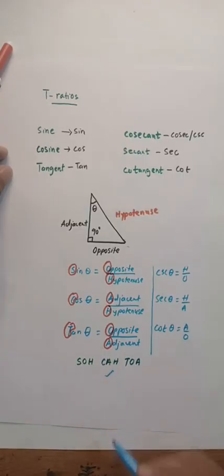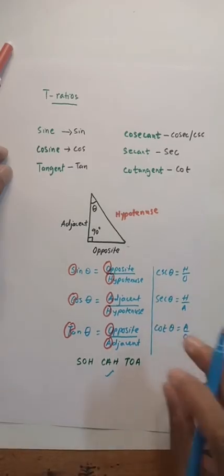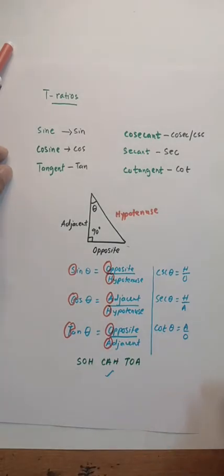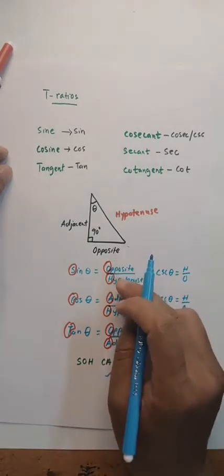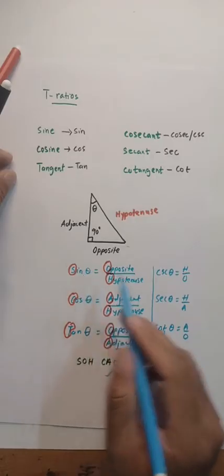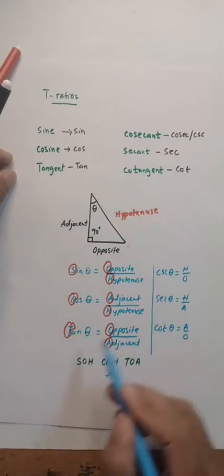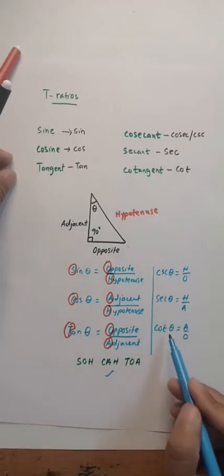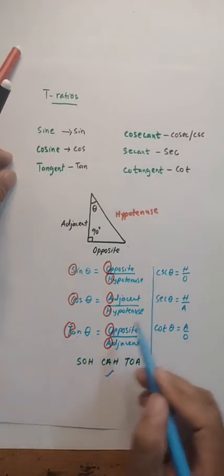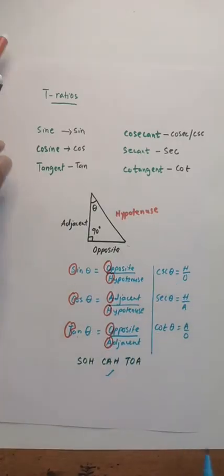You just have to remember this. If you remember SOH CAH TOA, just reciprocate: the numerator will become the denominator, and the denominator will become the numerator. Remember: reciprocal of sine is cosec, of cos is sec, of tan is cot, of cot is tan, of sec is cos, and of cosec is sine.